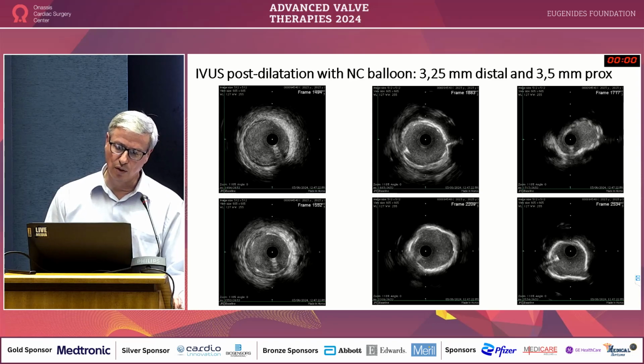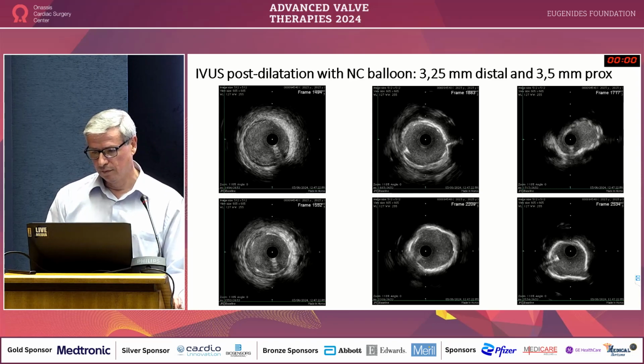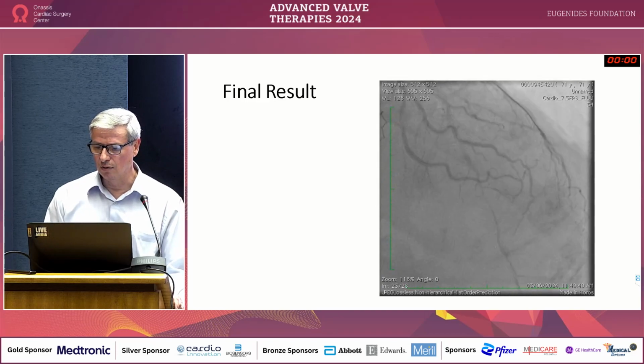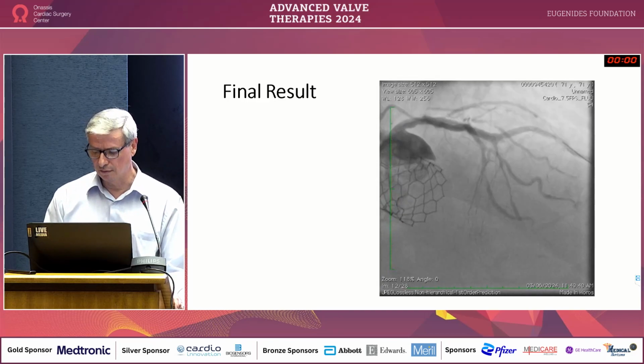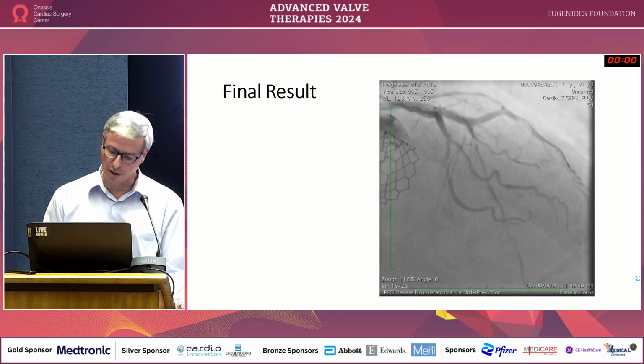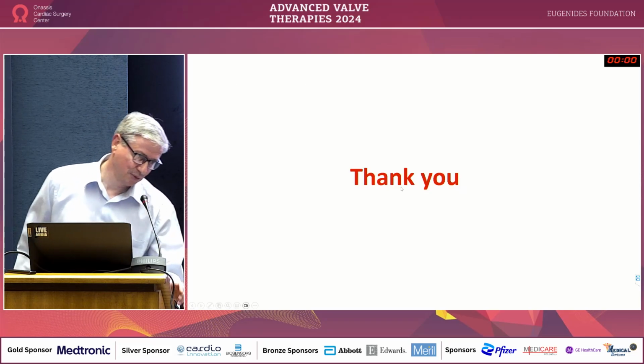The stent is well expanded and well apposed, and we have a very good result on this diagonal, which is a big and very significant vessel for the patient. The patient did well, and actually he's doing well now. Thank you very much.